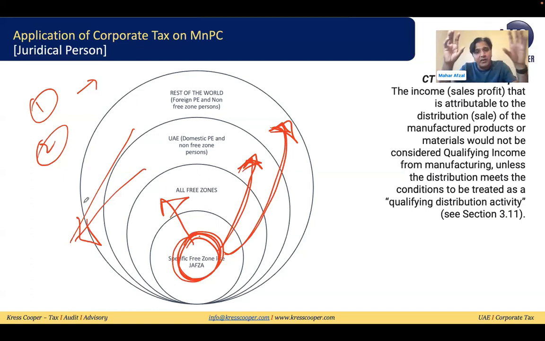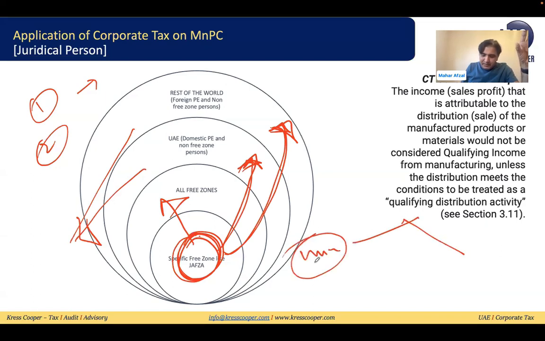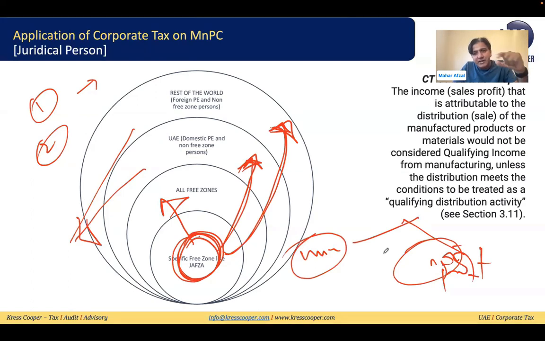Now the qualifying free zone person which is providing manufacturing and processing services, their income can be classified into two categories: manufacturing income and non-manufacturing income, meaning profit. It has been given in the corporate tax consultation paper. This is the exact wording that I have taken from the corporate tax consultation paper.